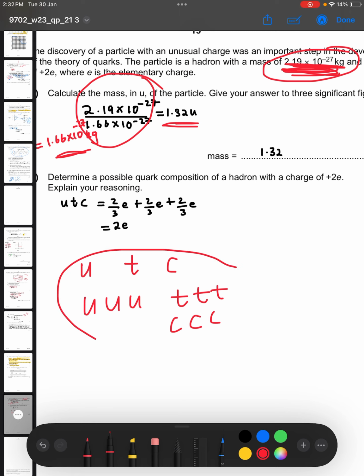Any one of those can do. Why? Because all of them have a charge of plus 2 over 3 e. So if you add their individual charges, they will give you a total charge of plus 2e, which is needed.